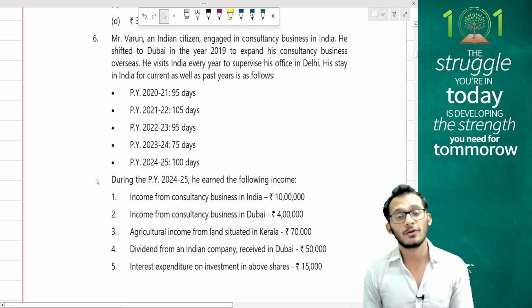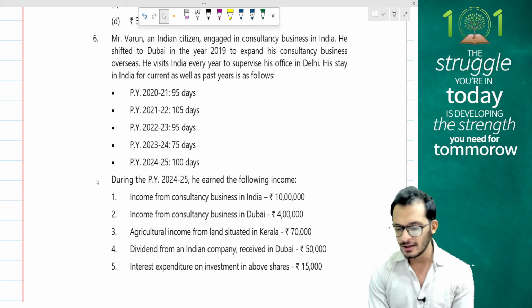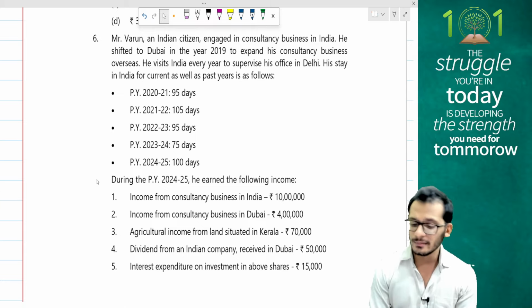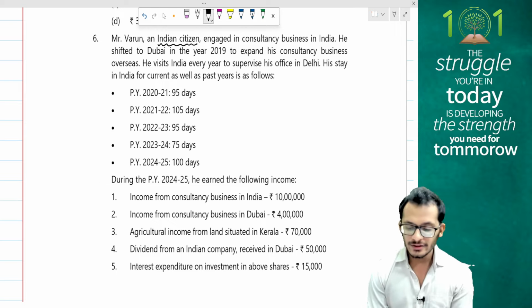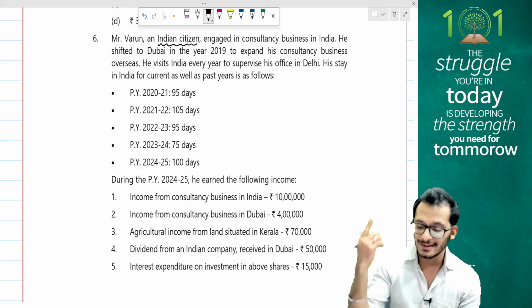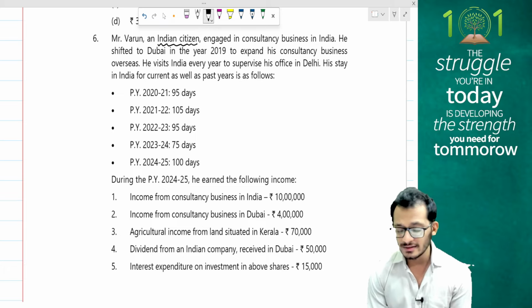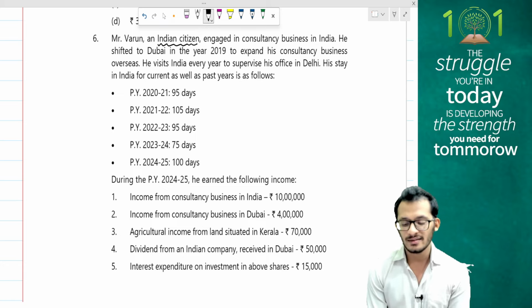Let's look at what kind of comprehensive questions ICAI had for us for the September 25 RTPs. Mr. Varun is an Indian citizen and is engaged in consulting business in India. I have an Indian citizen in my hand. He shifted to Dubai in the year 2019 to expand his consulting business overseas. Okay, so the person has left India in 2019. The person since then has been visiting India to supervise his office in Delhi.